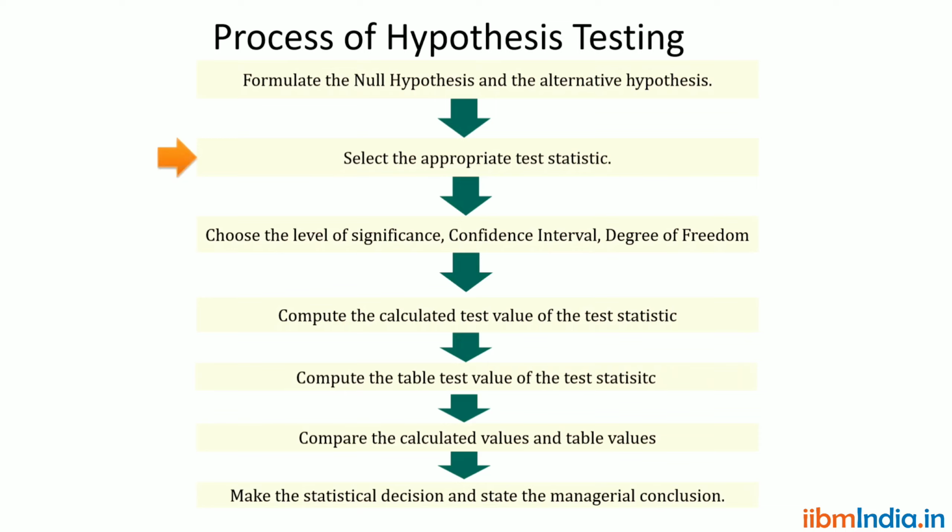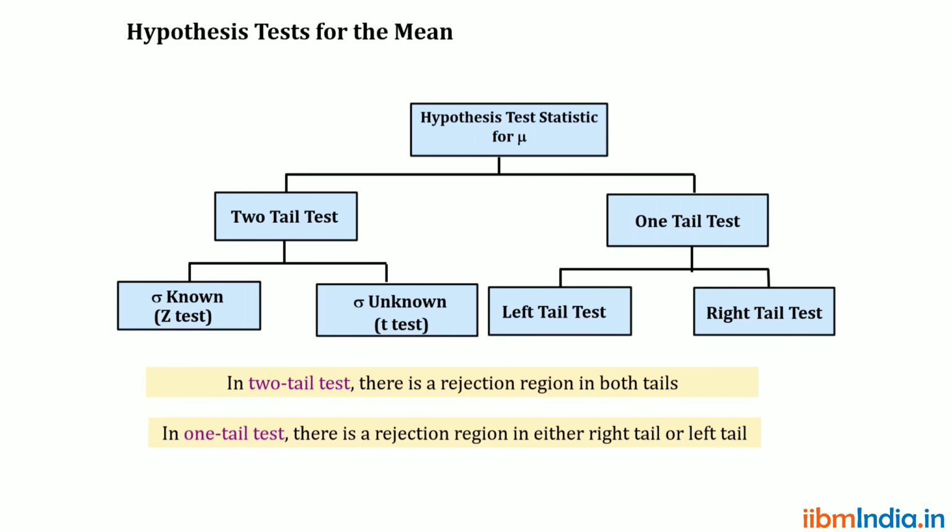The second step is to select the appropriate test statistic. When we go for a statistical test, the tests are broadly classified into two types: two-tail test and one-tail test.